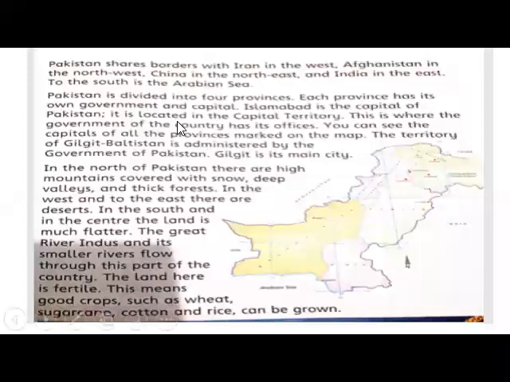And after that, in the northern areas of Pakistan are very beautiful areas, mountains covered with snow, deep valleys, and thick forest. In the west and to the east there are deserts, and it's a beauty, and all these natural features are present in Pakistan, and they enhance the beauty of our country.